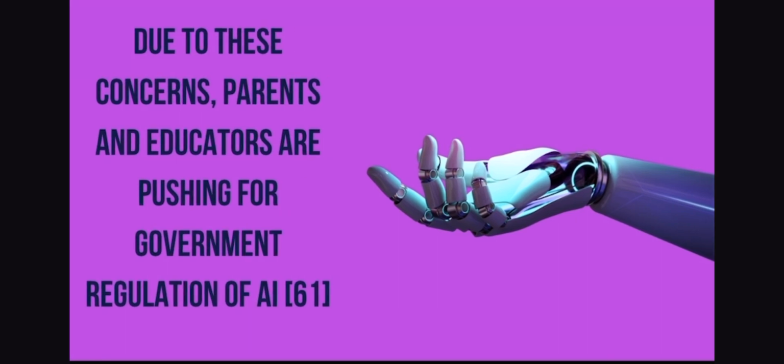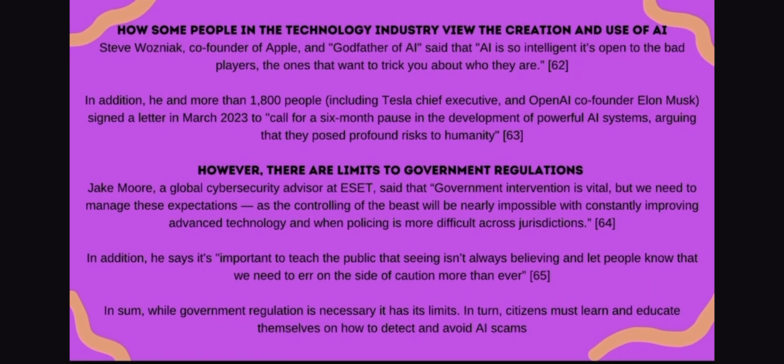Due to these concerns, parents and educators are pushing for government regulation of AI. Here is how some people in the technology industry view the creation and use of AI. Steve Wozniak, co-founder of Apple and godfather of AI, said that AI is so intelligent it's open to the bad players, the ones who want to trick you about who they are. In addition, he and more than 1,800 people, including Tesla chief executive and OpenAI co-founder Elon Musk, signed a letter in March 2023 to call for a 6-month pause in the development of powerful AI systems, arguing that they pose profound risks to humanity. However, there are limits to government regulations.